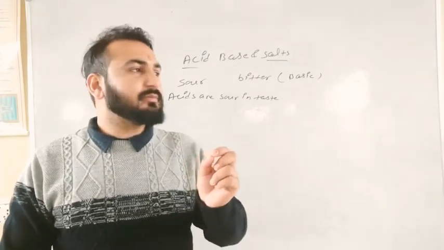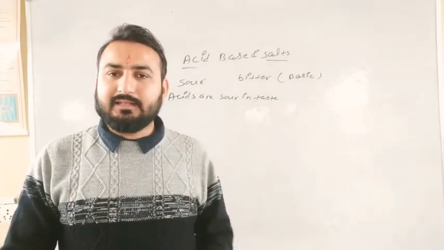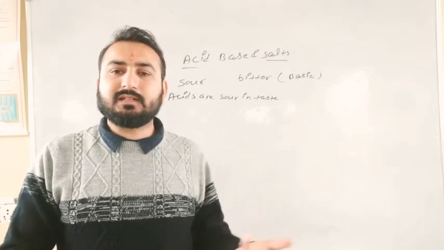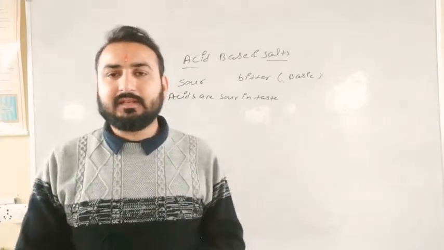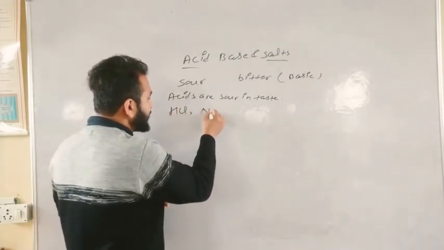Clear? So, for example, most chemicals are acids, and most of the chemicals are basic in nature. For example, we are taking simply HCl and NaOH.